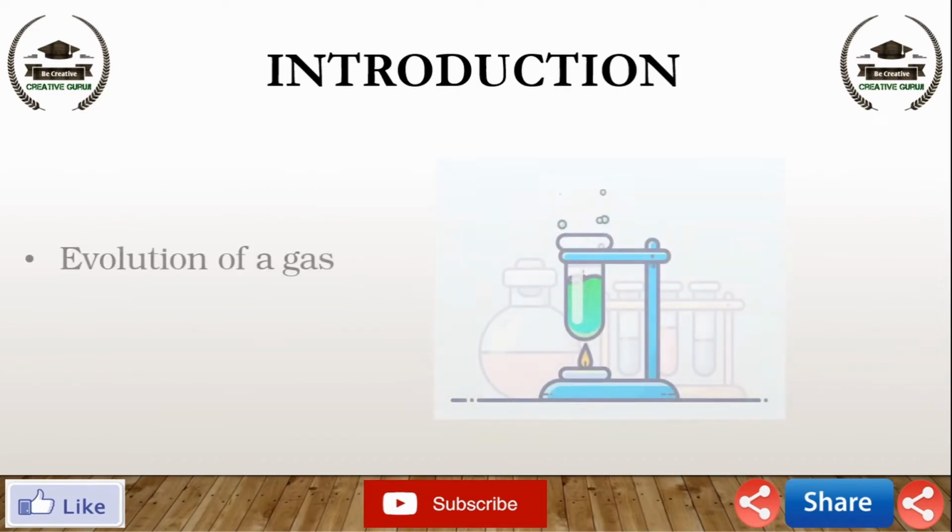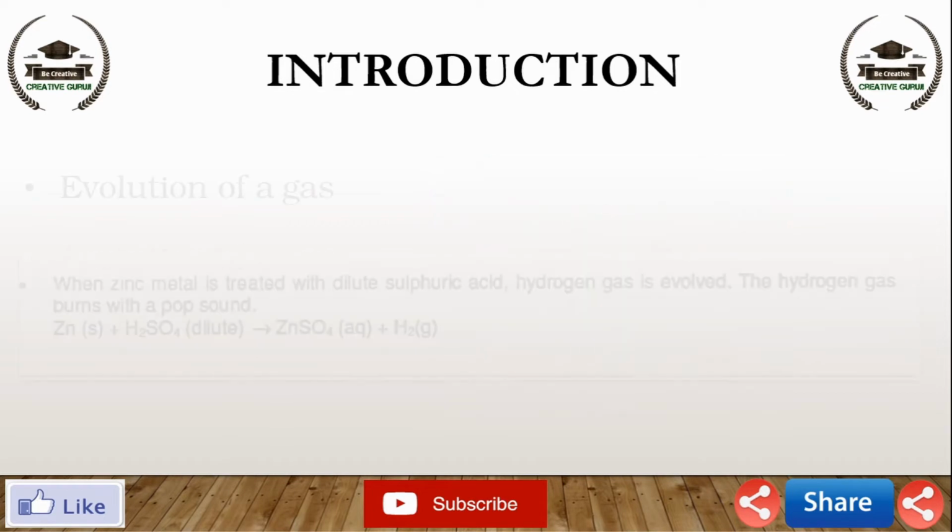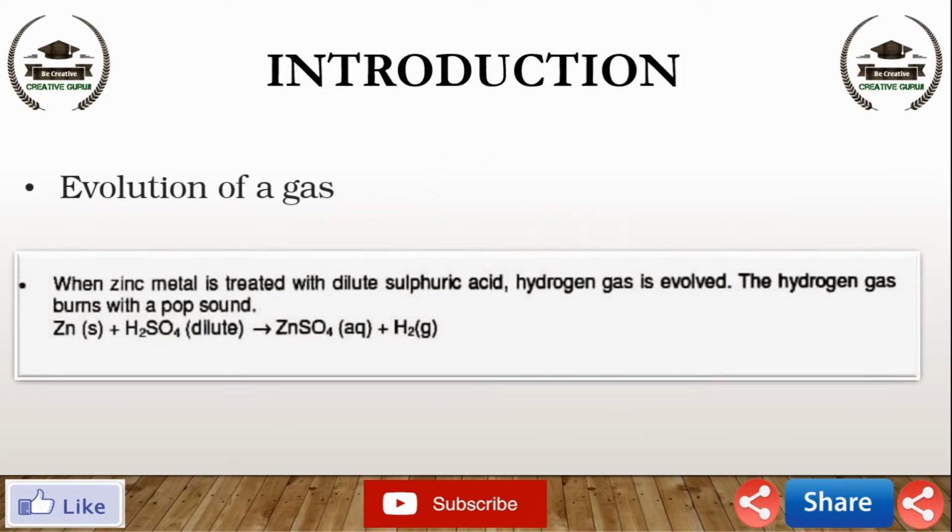Third one, evolution of a gas. Example of evolution of gas. When zinc metal is treated with dilute sulfuric acid, hydrogen gas is evolved. The hydrogen gas burns with a pop sound. Okay, Zn plus H2SO4 gives ZnSO4 plus H2, which is hydrogen gas, and it burns with a pop sound.